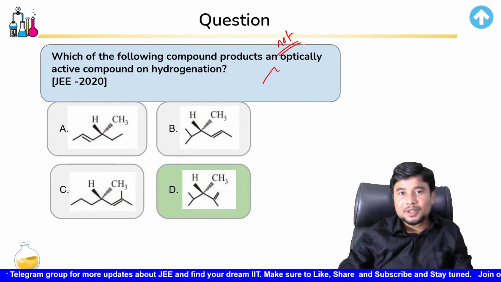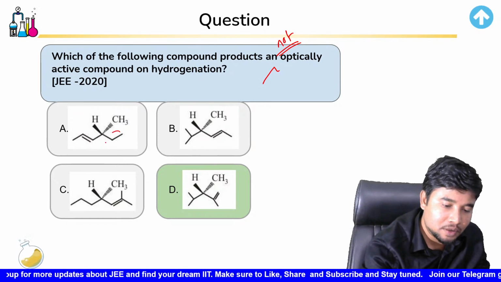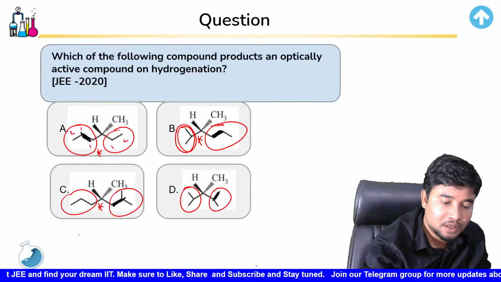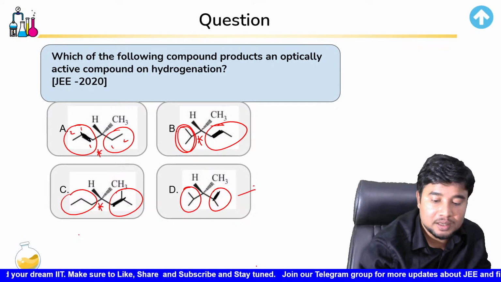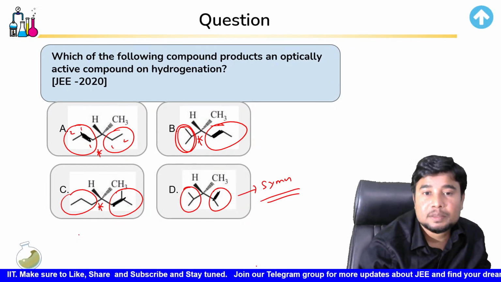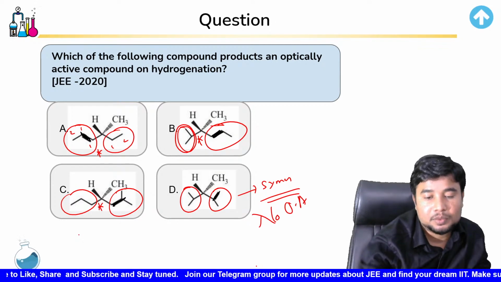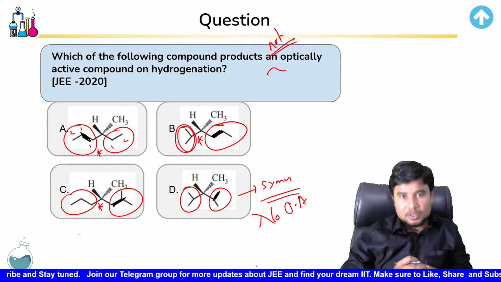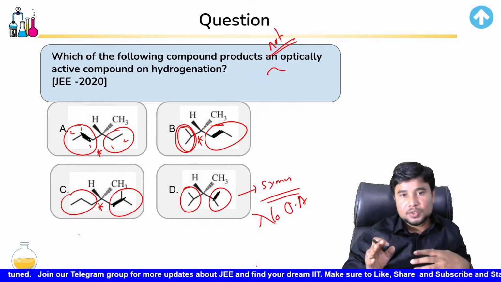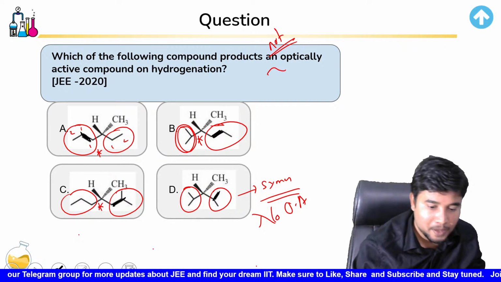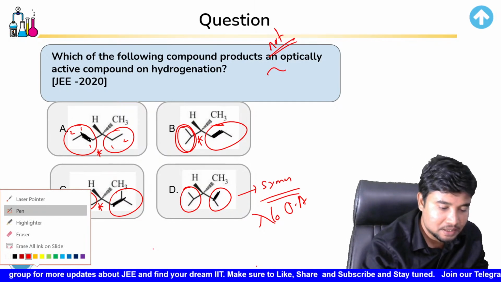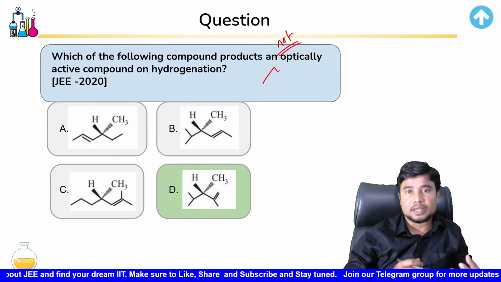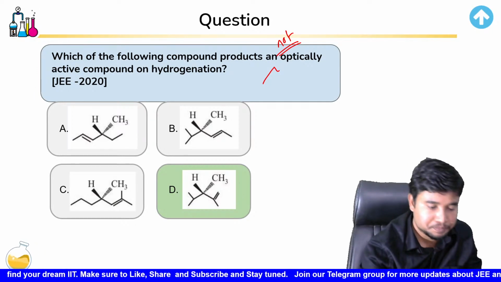If it is not optically active, we saw that this one would be optically active since it gives you two different types of product, as I've already told you. This is optically active, this is optically active, and this has symmetry. And because it has symmetry, it is not optically active. Here they are talking about the not optically active substance. This is the way, children, we can solve a problem. We have now got an answer. Hope you've got the answer to this.